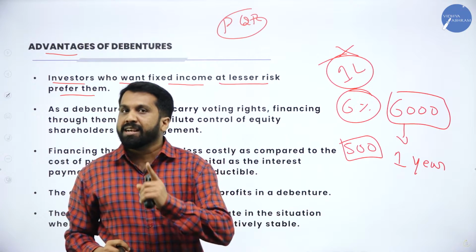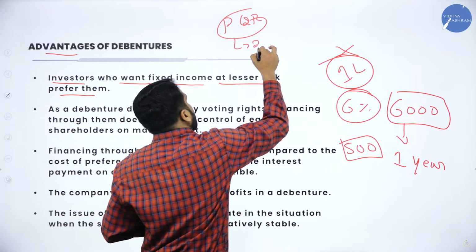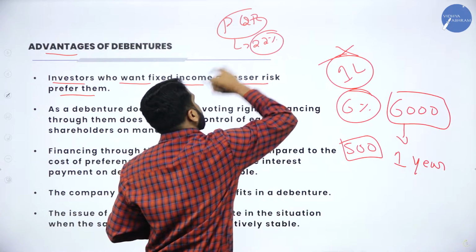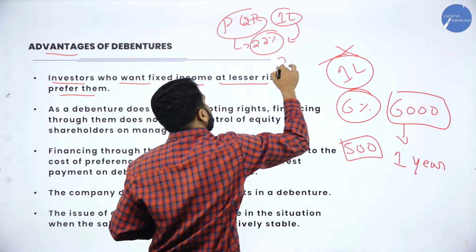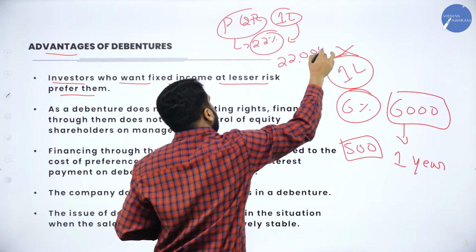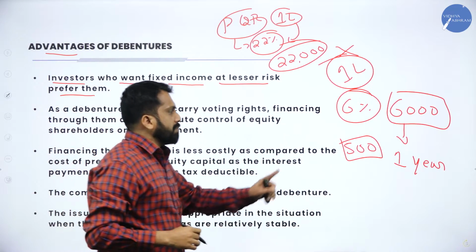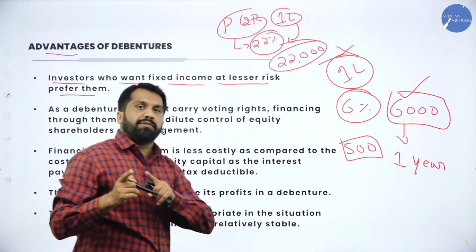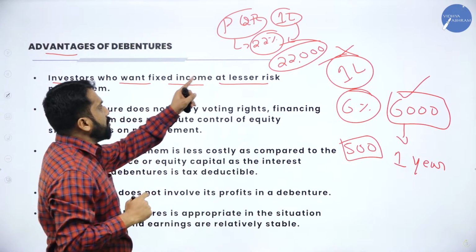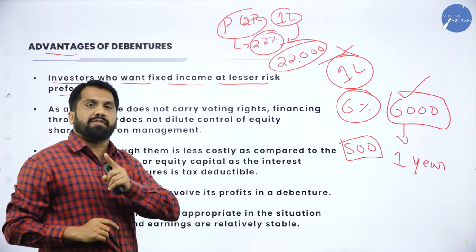How much are they giving? 22%. So 1 lakh at 22% means how much will you get? 22,000. If you invest in a bank, how much will you get? Only 6,000. If you invest in PQR Limited, how much will you get? 22,000. Which one do you prefer?